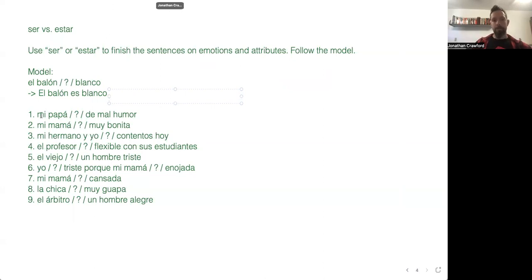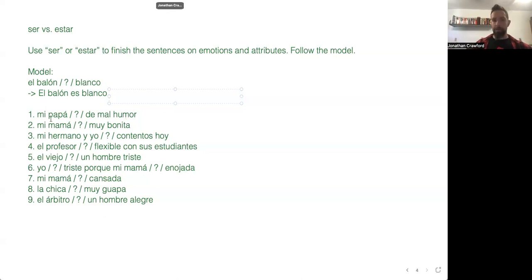Anyway, but mi papá, question mark, de mal humor. What does it mean to be de mal humor? It means to be like in a bad mood, right? Estás de mal humor. Tú estás de mal humor. You are in a bad mood. Or mejor no hablarle. Está de mal humor. It's better not to talk to him. He's in a bad mood.